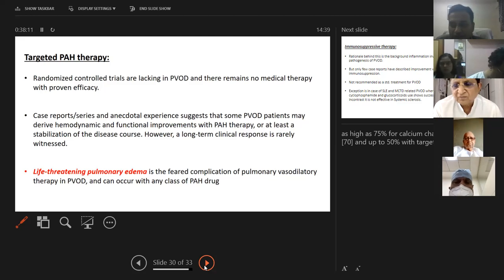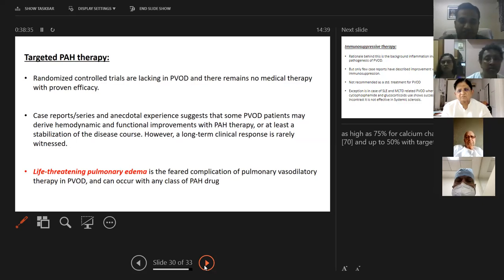If we give the pulmonary hypertension drugs, which are pulmonary vasodilators, they might develop life-threatening pulmonary edema. So we have to be very cautious when treating patients with PVOD and PCH, to give a very low dose of pulmonary hypertensive drugs and see whether they are improving or whether they get life-threatening pulmonary edema with it. So we have to be very cautious in that.